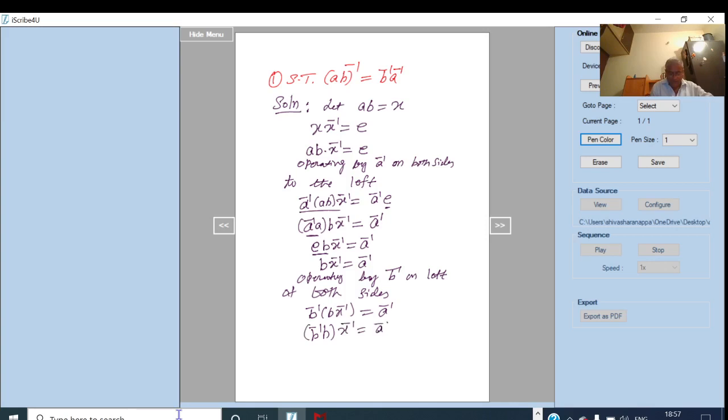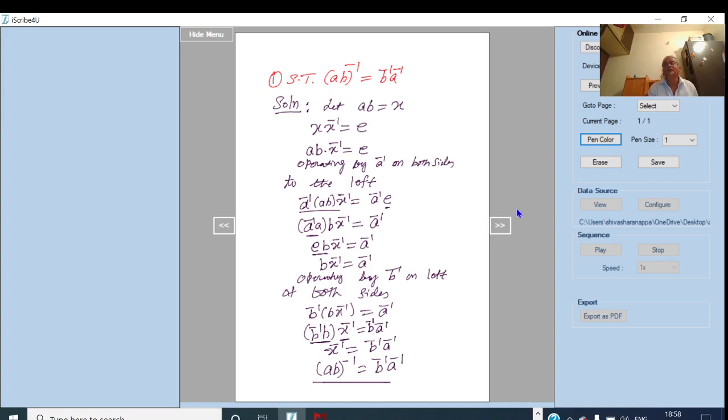B inverse B is equal to E, and E into X inverse is nothing but X inverse, which is equal to B inverse A inverse. And what is that X here? X is nothing but AB. So (AB) inverse is equal to B inverse A inverse. This is the required result.